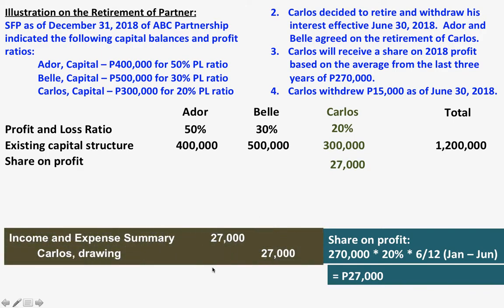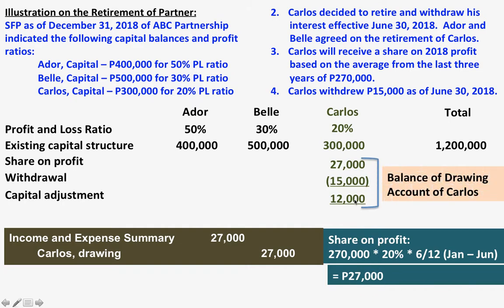And with this, we can record this estimate by debiting income and expense summary of 27,000 and crediting Carlos drawing for 27,000. In number 4, it indicated that Carlos withdrew 15,000 as of June 30, 2018. So we have to deduct that withdrawal. So in this case, the capital adjustment is net of 12,000.